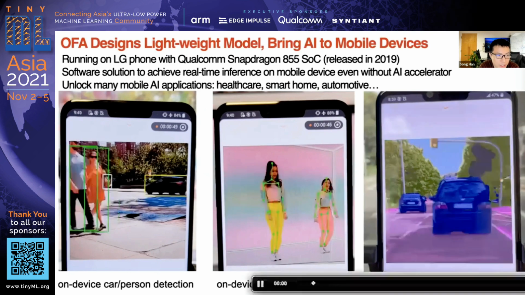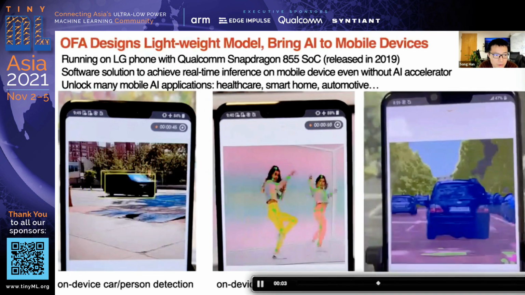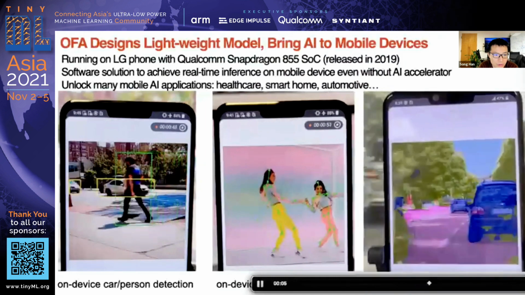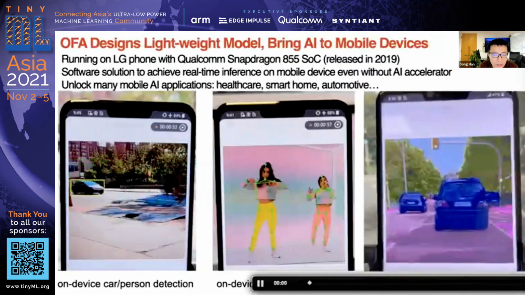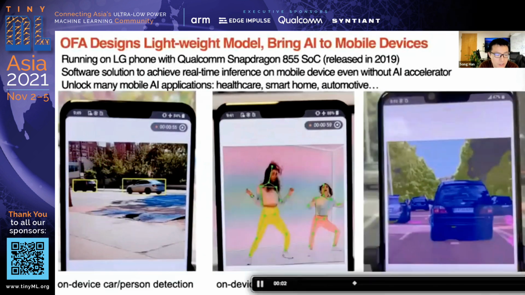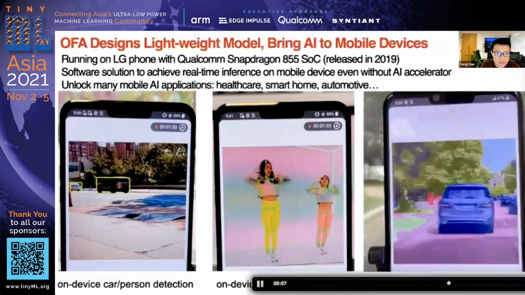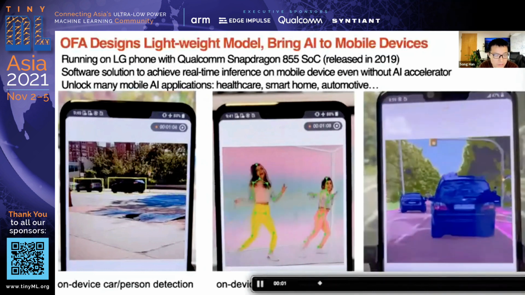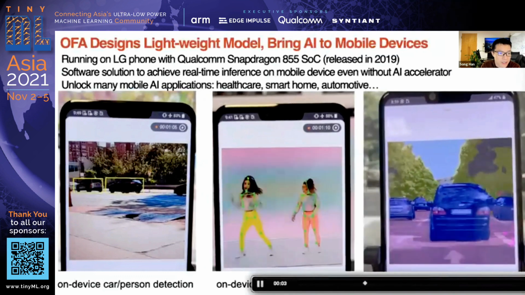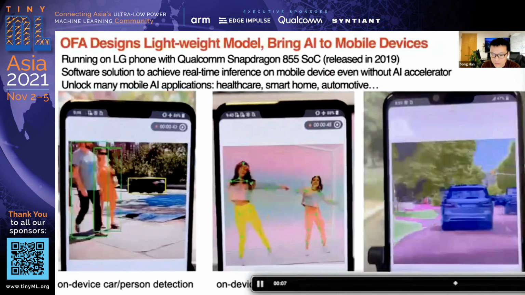So this OFA can design a lightweight model and bring AI to mobile devices. These 3 demos are running on an LG phone with Qualcomm Snapdragon 855 SoC. Actually, it's an old phone from 2019, which is a pure software solution to achieve real-time inference on mobile devices, even without an AI accelerator. And it can potentially unlock many mobile AI applications like healthcare, smart home, automotive, etc.